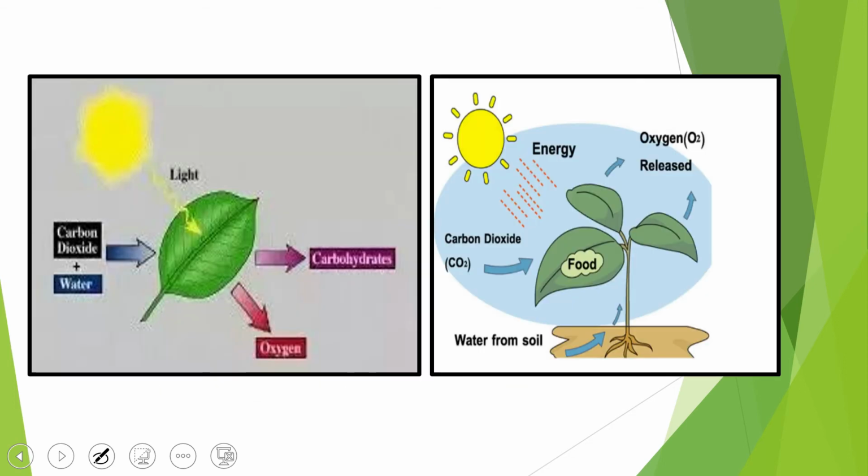Now we can easily look at these diagrams and understand the concept of photosynthesis. When we are talking about autotrophs, we have to correlate this term with another important term, photosynthesis. You know that from your junior grades you have always talked about this word.